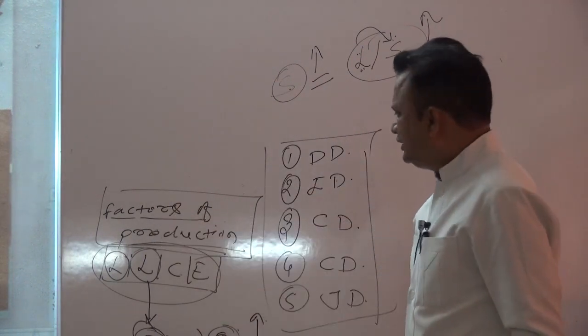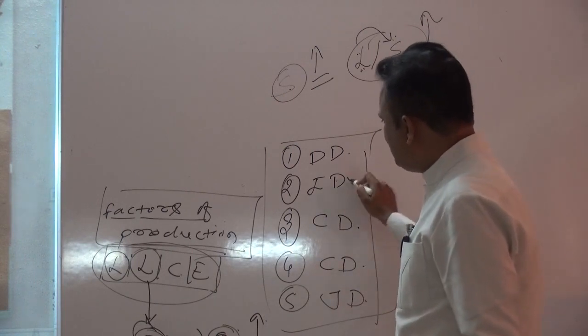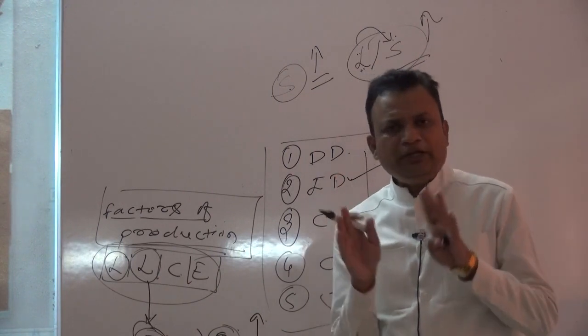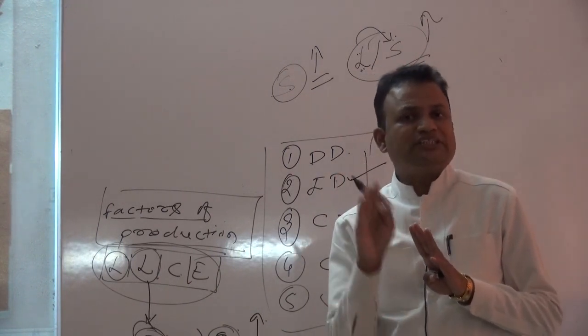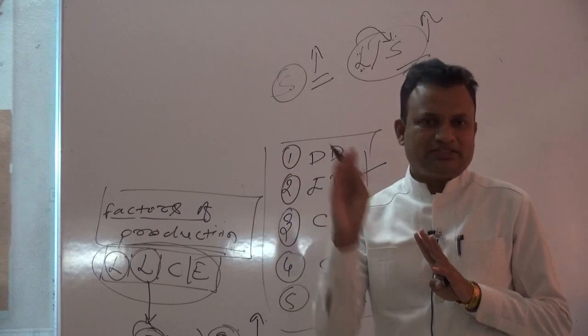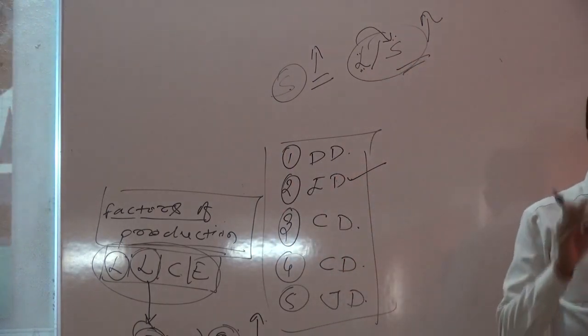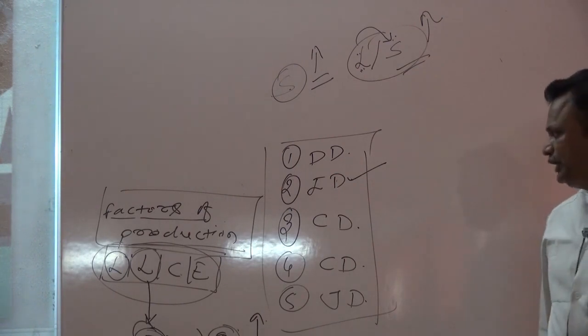So the second thing is that indirect demand means the demand which is completely dependent on demand for goods and services produced by it. Okay, another demand that is considered as a complementary demand or joint demand.